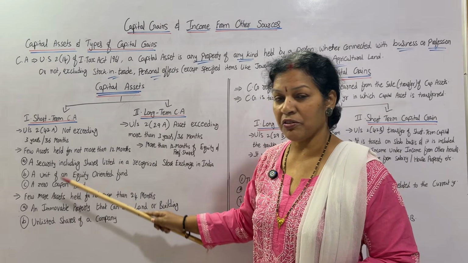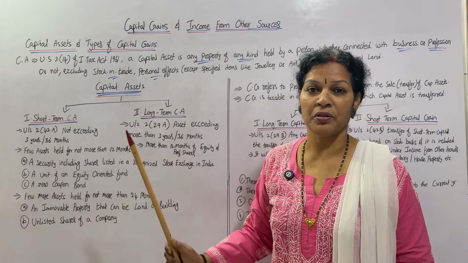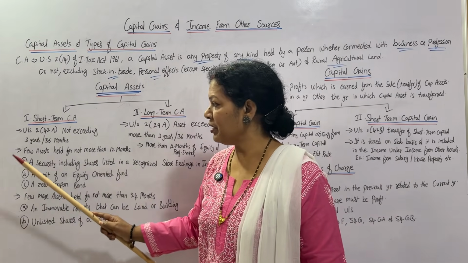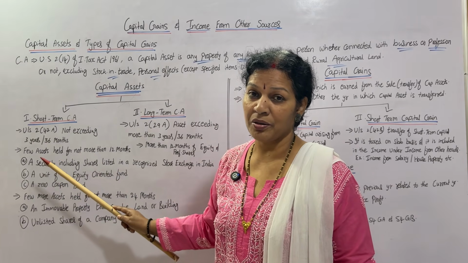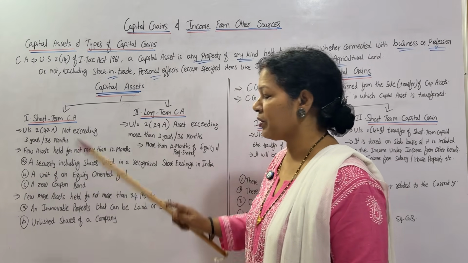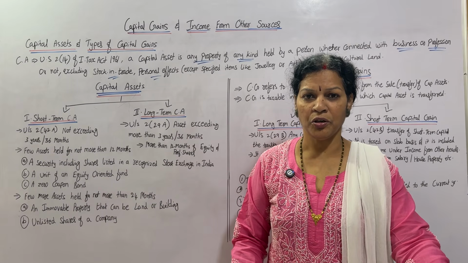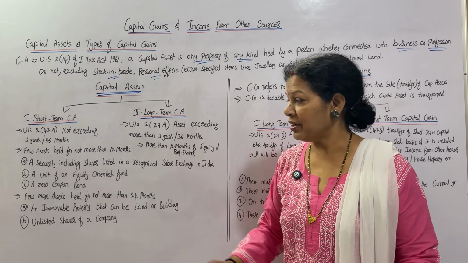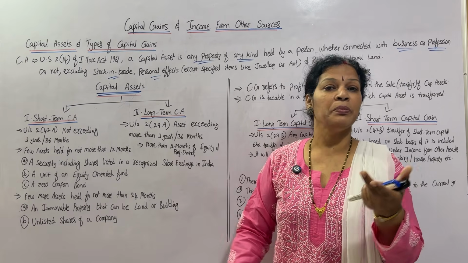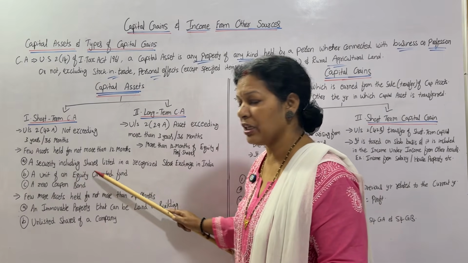Now, under short term capital assets, a few important things you have to understand. If you understand short term capital assets, long term capital assets are very simple. First focus on short term capital assets. The first point is that it should not cross 36 months or 3 years. The second point is that a few assets are held for not more than 12 months. Generally below 36 months we call it a short term capital asset, but for a few assets it should not cross 12 months, meaning below 12 months only we consider it a short term capital asset. What are those? Those 3 points you have to remember.